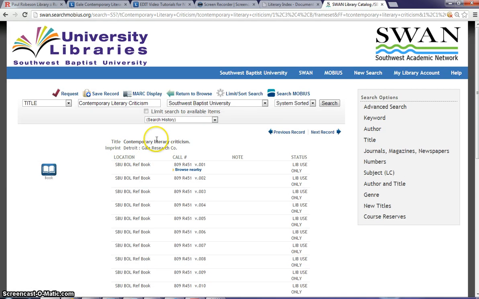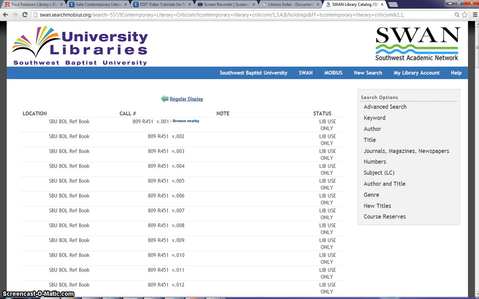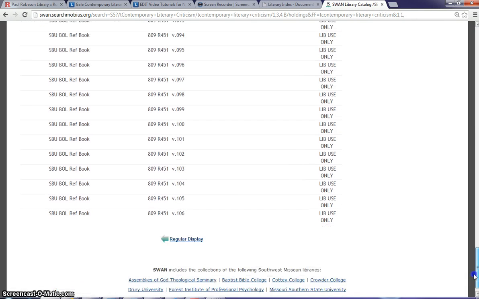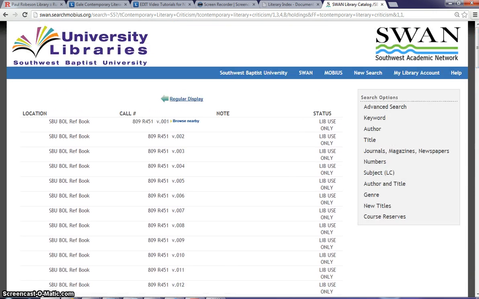And you'll notice that there's a listing of several books here that we own, and if you click on View Additional Copies, it looks like there are over 100 volumes of this specific book. And so what you're going to do is you're just going to write down this number right here, and this is where you would go on the shelf to find this book, and then it's in the reference collection here at SBU. So you're just going to go ahead and be aware of the fact that that's where it's located, and if you have questions about where the reference collection is, you can ask a librarian.